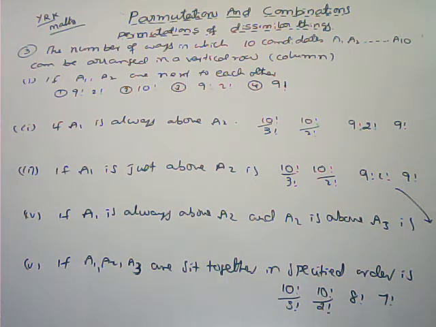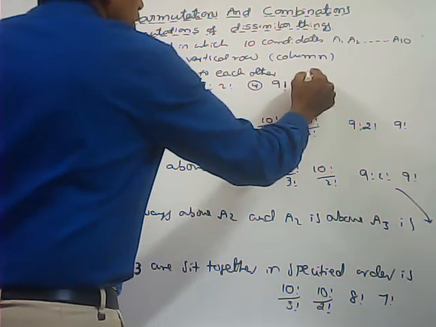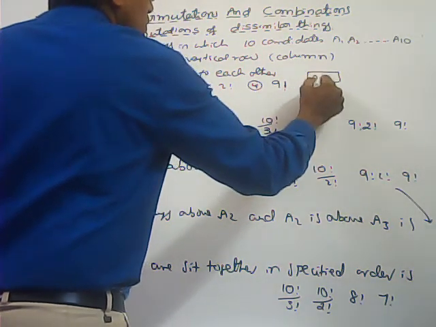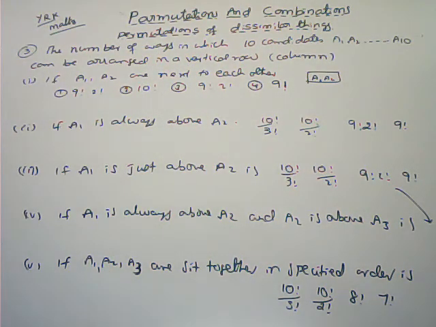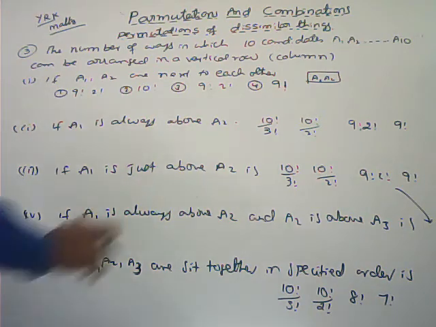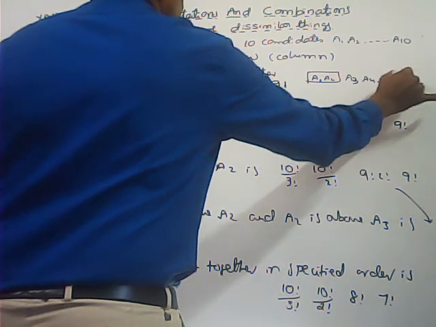The number of ways in which 10 candidates A1, A2, A3, and so on up to A10 can be arranged in a vertical row, meaning a line, if A1 and A2 are next to each other. In every arrangement the two persons always come next to each other, A1, A2. So that one you can consider one object only. Remaining A3, A4, A5, and so on up to A10.